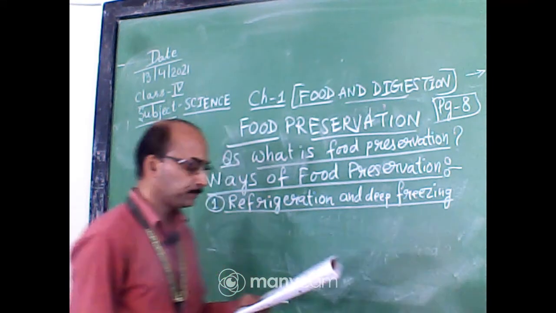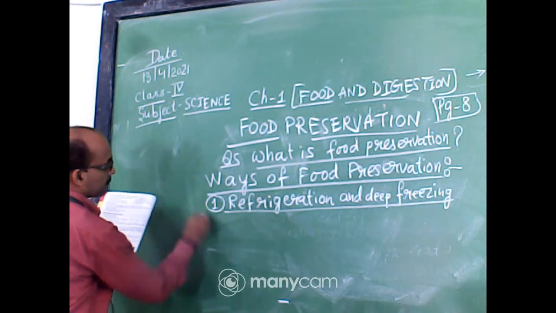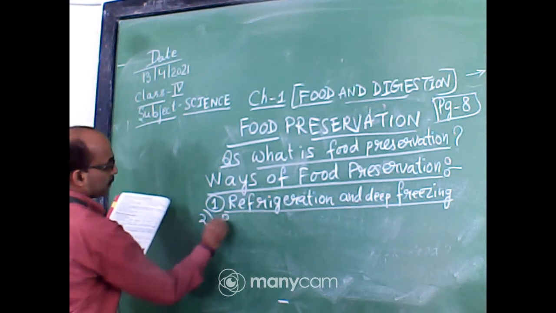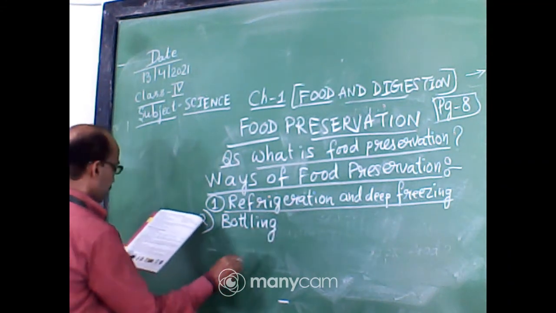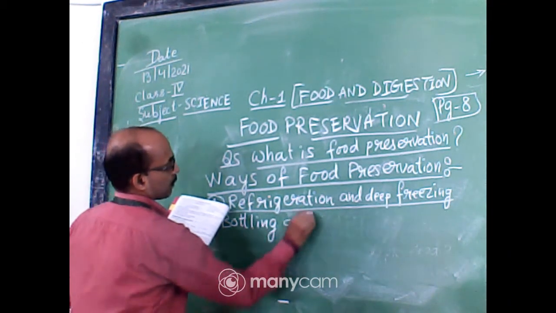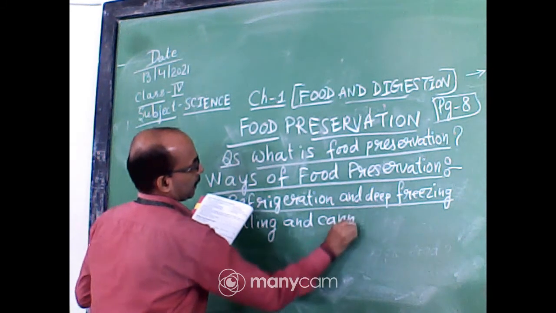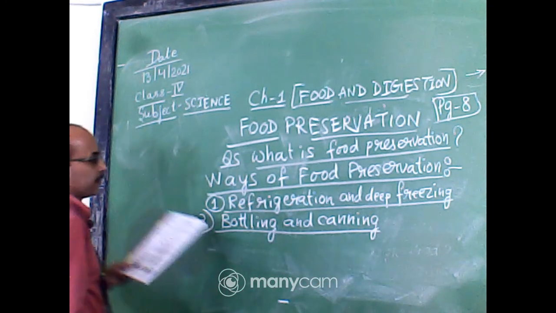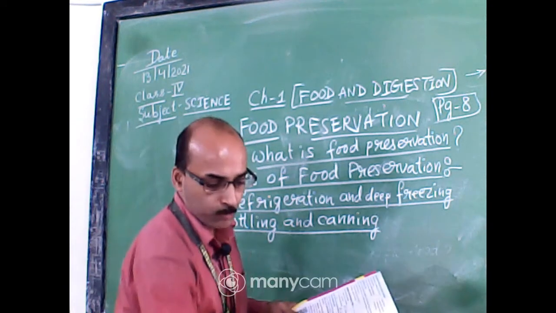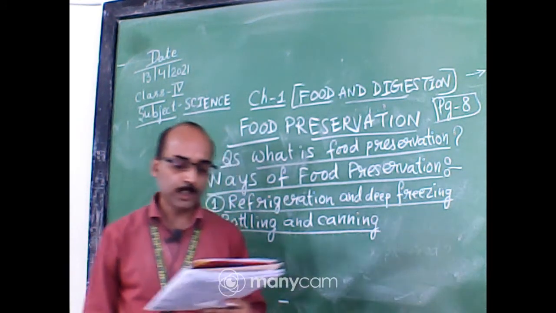Next, number 2 way is bottling and canning. The second method of food preservation is bottling and canning.